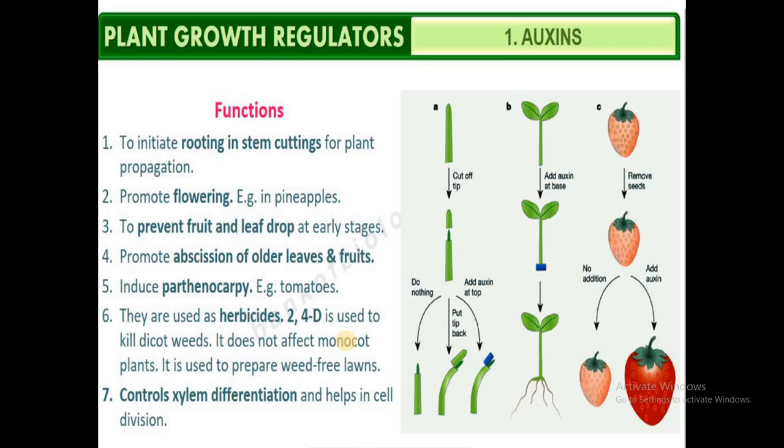Not only that, they promote flowering in pineapples, and they prevent abscission. Abscission is nothing but the falling of young leaves and immature fruits. These are some functions. Not only that, they will induce parthenocarpy. Parthenocarpy is the phenomenon of production of fruits without fertilization, and such fruits are said to be seedless. Example, tomatoes, papaya, etc.